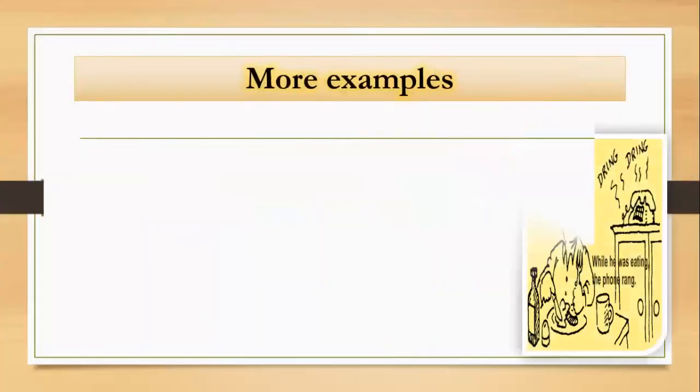More examples. Look at this picture. Here we have two actions in this picture. A man was eating and the phone rang. So how can we say the sentence? We can say while the man was eating, the phone rang. So if I ask you, what interrupted the man? Why did he stop eating? You can say because the phone rang. Who can give me the long action? The long action, the man was eating. What about the short action? The short action, the phone rang. So with the short action we use rang, verb to. With the long action we use was eating, past continuous.